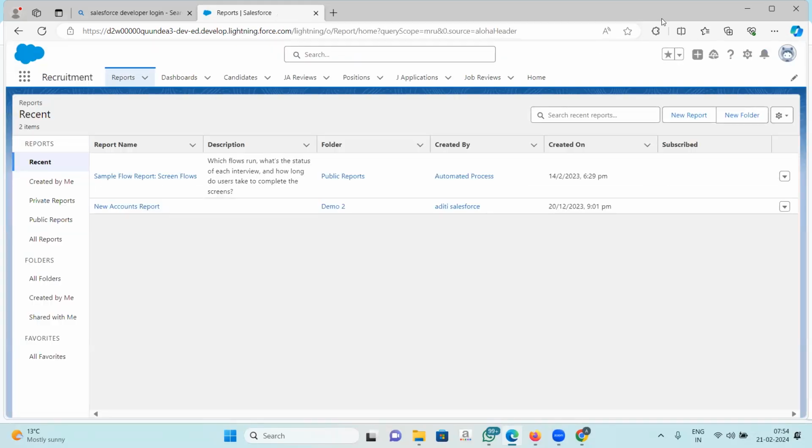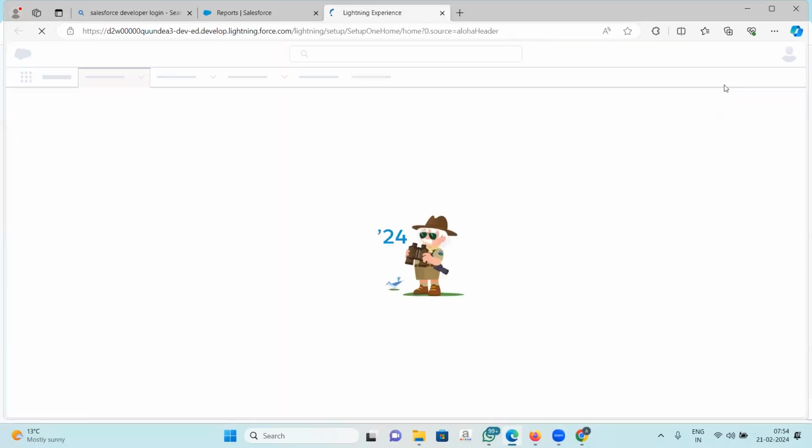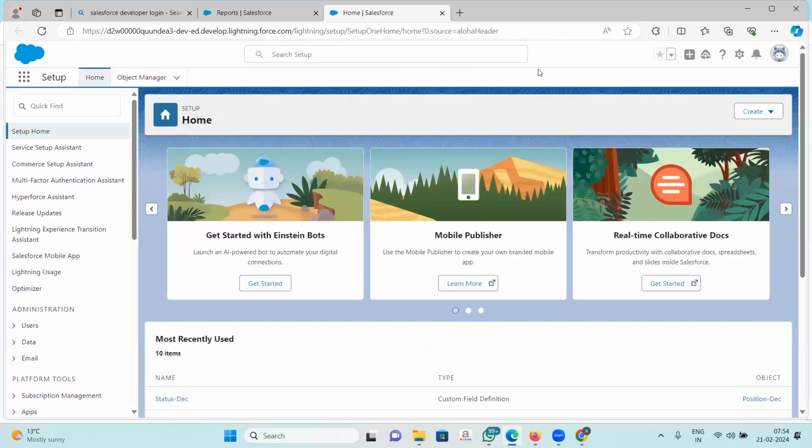Now this is our setup icon. What we will be doing is creating a customized application. So this is our home page from where we will do whatever is needed to create the application.